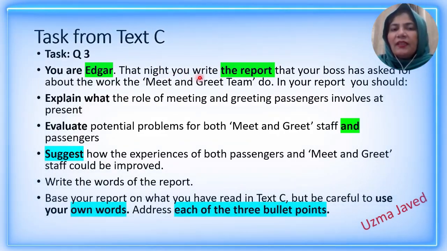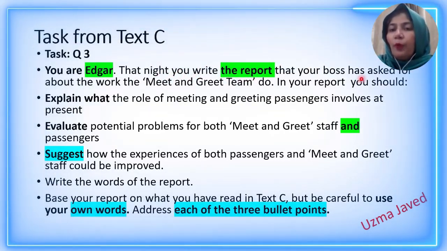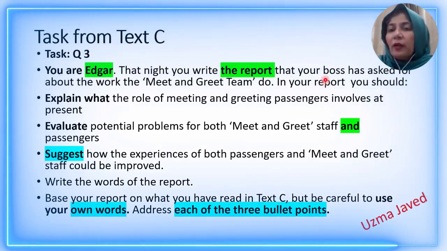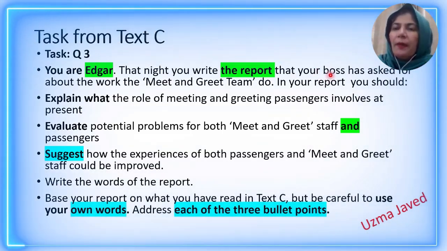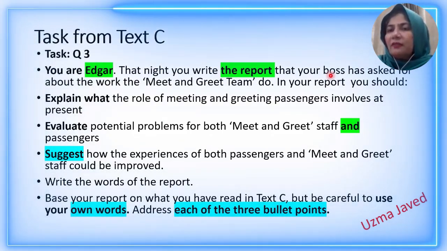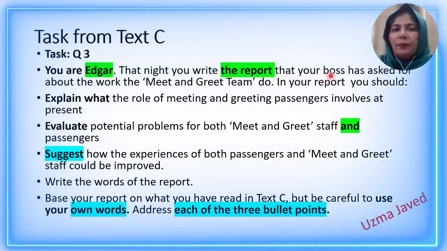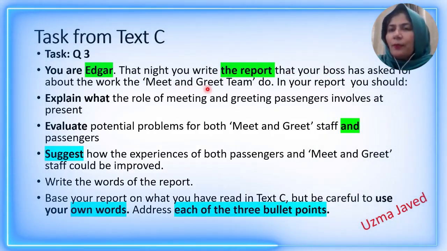Now, the question is that night you write the report that your boss has asked for. So, who is the receiver? The person who is going to receive your report? He is an authoritative person. He is a boss. So, remember very carefully that reports always have authoritative receivers. Reports are meant to be read by authoritative people. So he has asked for a report about the work, and this is a project which is named Meet and Greet Team.